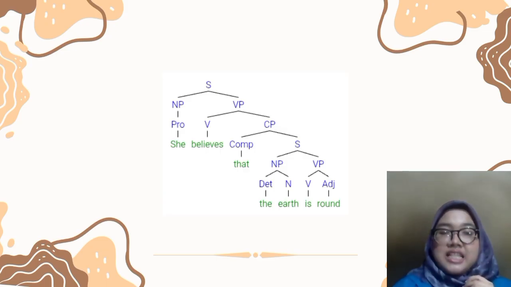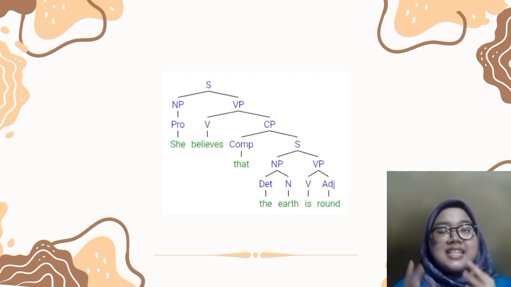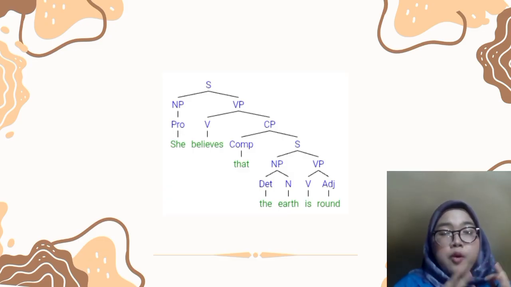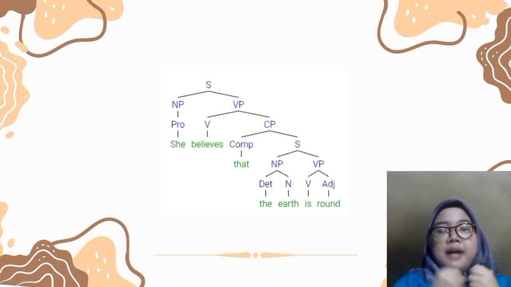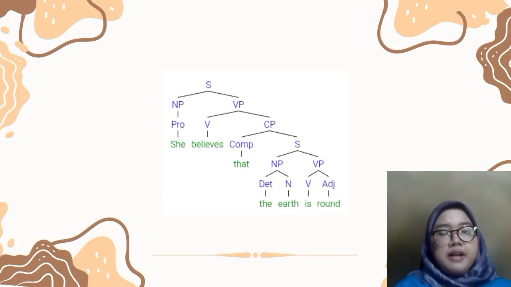Let's analyze the deep structure. There are two full sentences. The first sentence is, she believes something. And the second sentence is, the earth is round. In the deep structure, they are separate. Then transformation puts them together and the second sentence becomes the object of the verb believes. This kind of structure is common in reported speech or mental verbs like think, know, hope, etc.